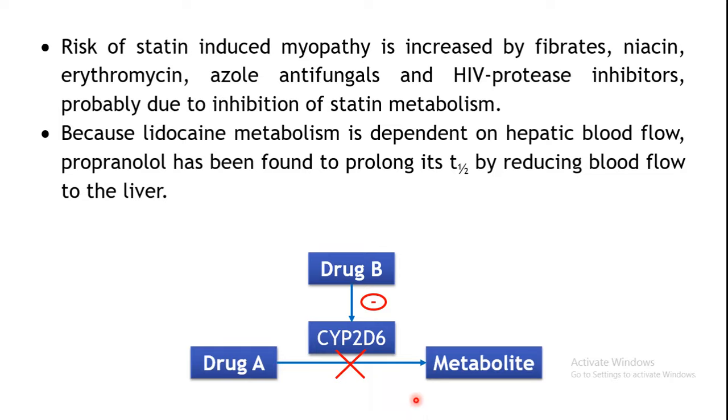As a result, there will be an increase in the level of drug A. So it will remain in higher concentration and in the body for a longer period of time if the metabolism is inhibited. So that's how one drug can inhibit the metabolism, and that's how it can induce toxicity also. So there are chances of interaction.